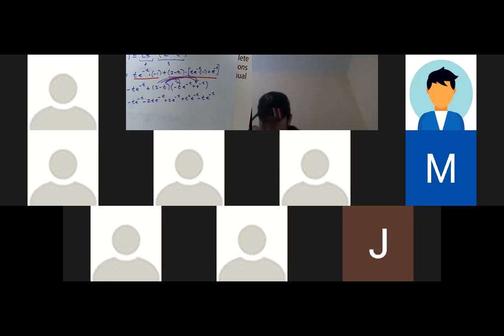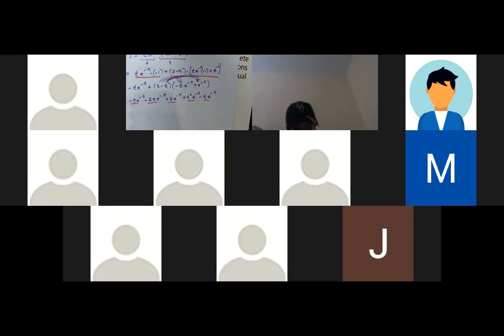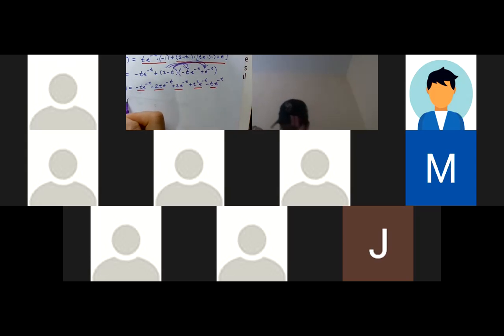Let's look at each of those terms. Looks like I can definitely factor out an e to the negative t. Doesn't look like I can factor out a t because this one does not have a t. So I'm just going to factor out an e to the negative t. I'm going to have negative t minus 2t plus 2 plus t squared minus t.